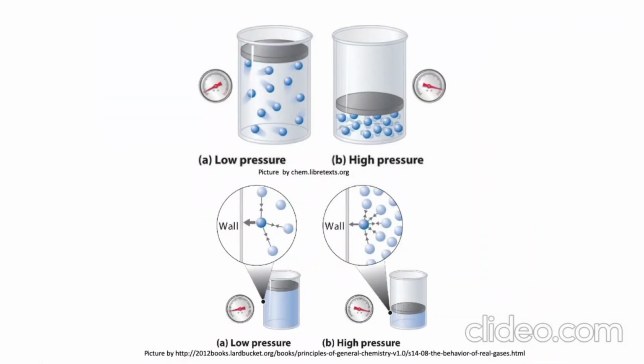So, these two containers show the gas particles at low pressure and high pressure. At low pressure, the volume is increased. So, the distance between the gas particles is too far apart, so the intermolecular forces between the gas particles are negligible.